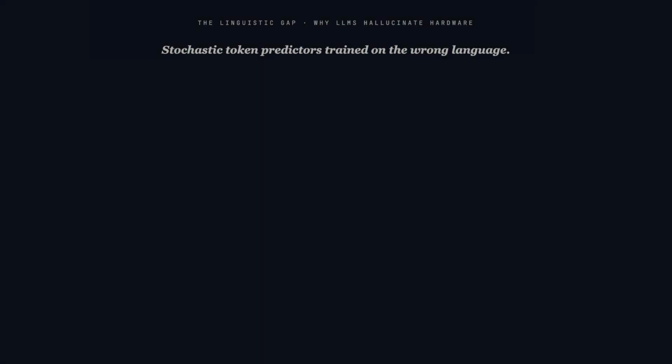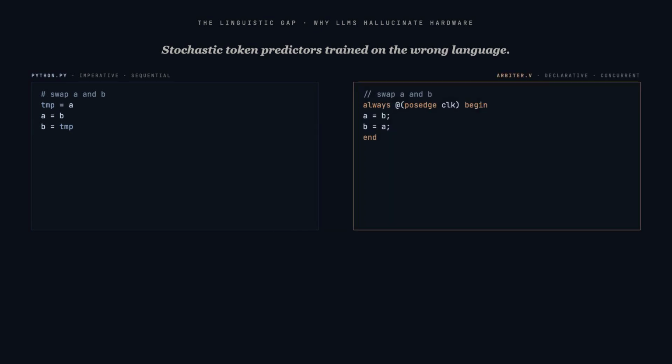Large language models are stochastic token predictors. They do not understand circuit topology, timing closure, or metastability. They predict the next likely token from statistical correlations in their training data. That training data is dominated by Python, Java, and C++, imperative sequential languages. Verilog is the opposite. Verilog is declarative and concurrent.